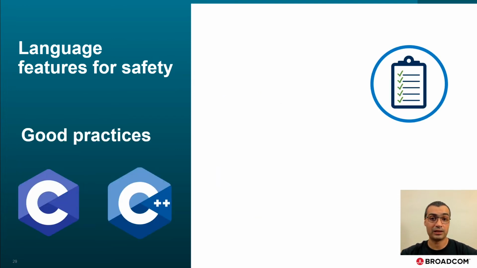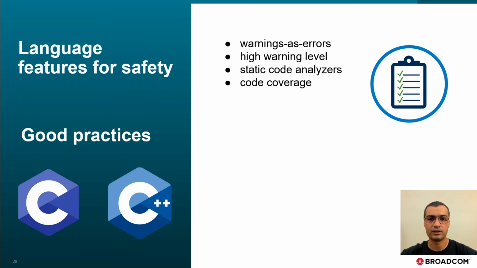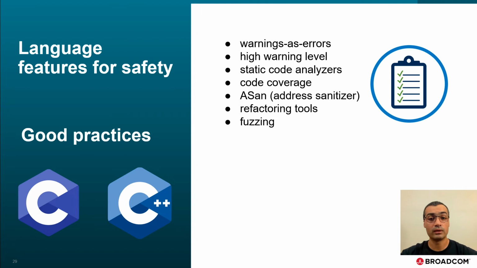Using such safety-challenged languages like C and C++ nowadays is considered dangerous without the use of modern techniques, starting from basics like warnings as errors and high warning level during compilations, and moving on to static code analyzers, code coverage, sanitizers, in particular ASAN, and refactoring tools like Clang-Tidy to search and replace common bugs or lift outdated constructs into more modern idioms. And of course, fuzzing. While all these help, they require discipline and resources and often involve detecting problems at runtime.